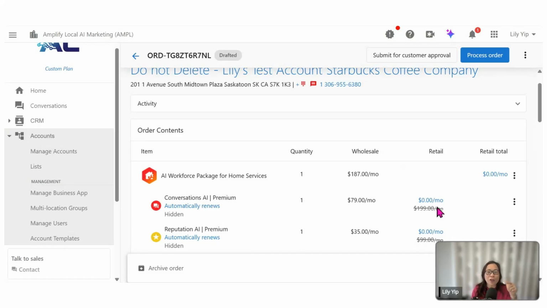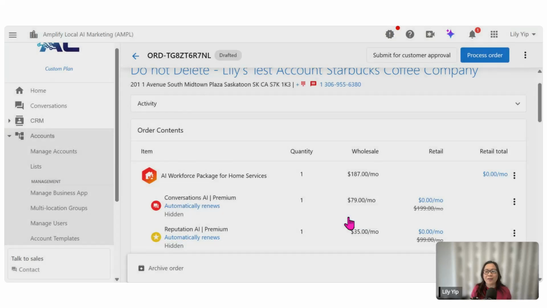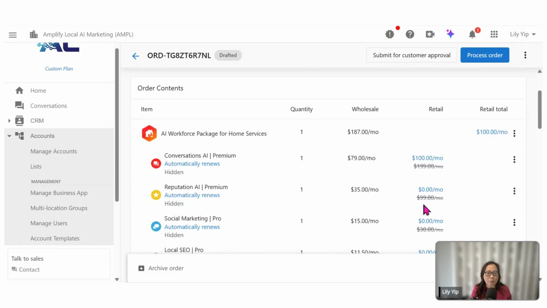So if today I want to change 0 to a payable retail price, I can always click on the blue hyperlink, right? It opens a change price for you. I will then be able to put the original price or the price you determine to sell to your clients. So if, for example, I want to sell it at $100, oopsie, not 1,000, I'll do a save. Okay, so you can see how it shows here as $100 for this product itself. But in the actual package itself, it will have the package price and a breakdown of all the product pricing by itself, right?